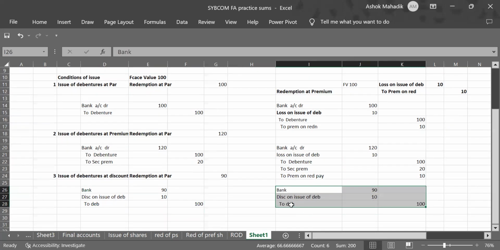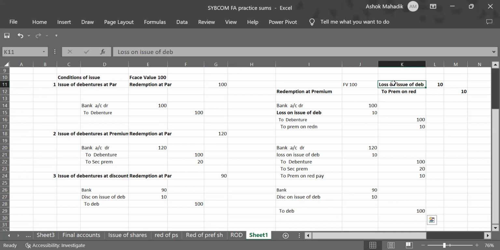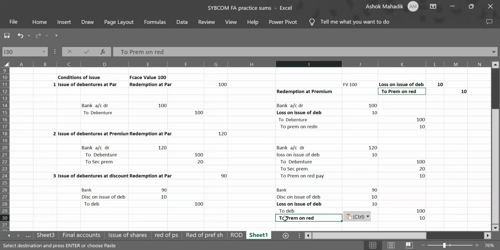So I'll just shift it and make a gap in between this entry. That loss I will record on debit, 10 rupees, and the amount payable on the credit, premium on redemption. I hope this was the easiest way to remember these entries because these are very confusing entries. Although only simple sentences will be given for 10 marks, so you should learn this.